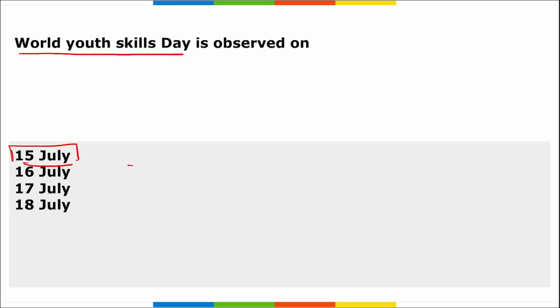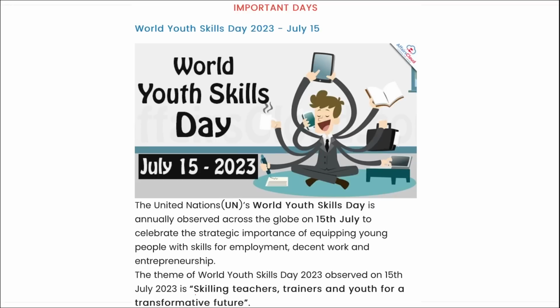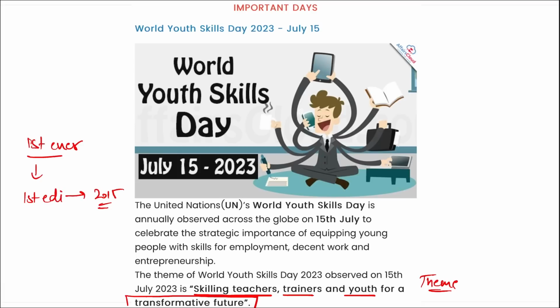The theme of World Youth Skills Day for 2023, this year, you need to remember, is: Skilling teachers, trainers and youth for a transformative future. This is the theme for World Youth Skills Day observed on 15th of July. And remember, the first edition of World Youth Skills Day was observed in the year 2015, correct.